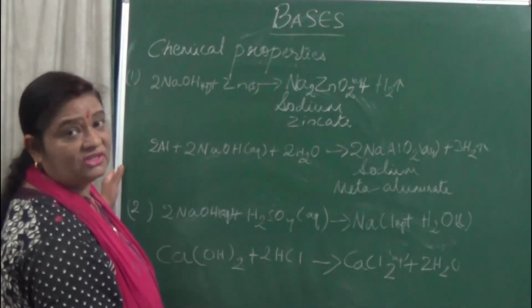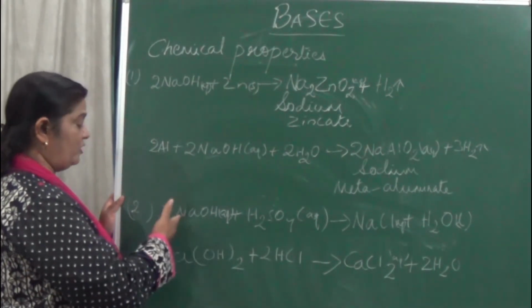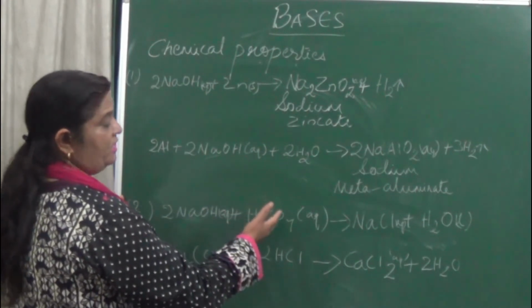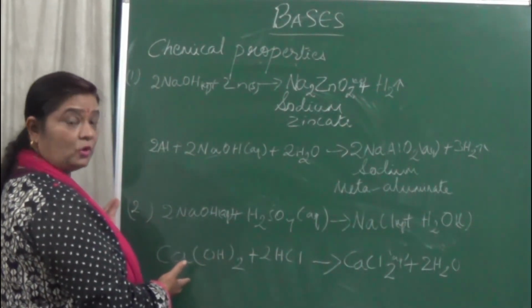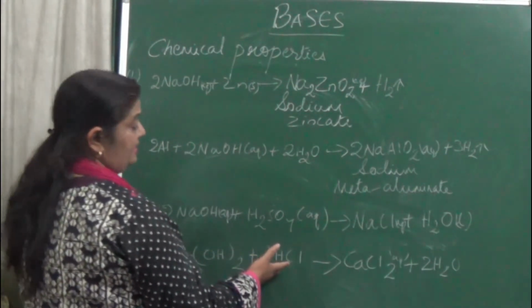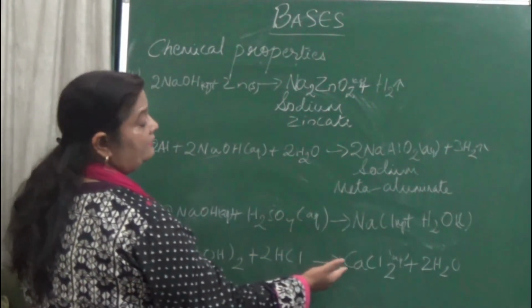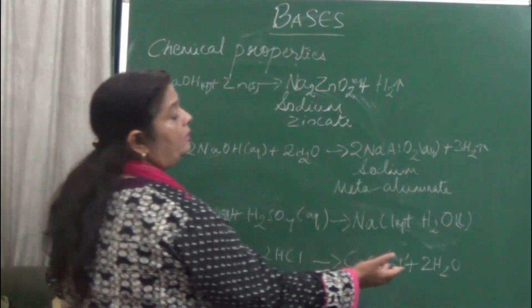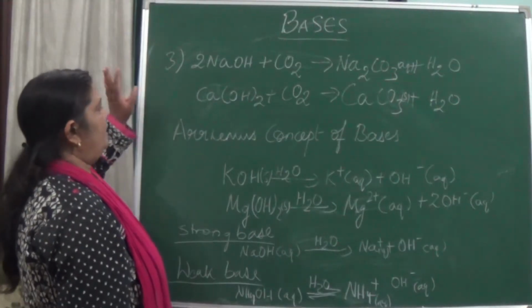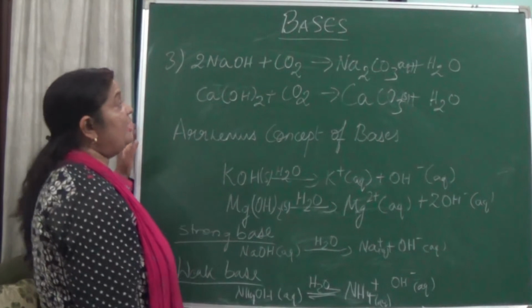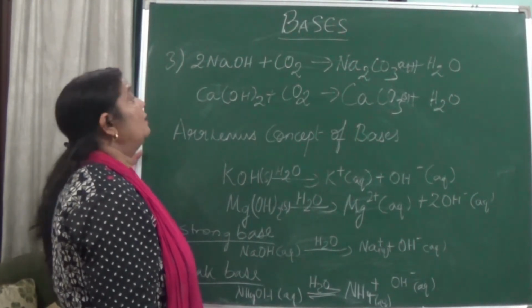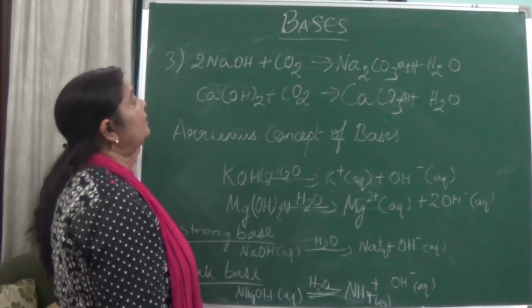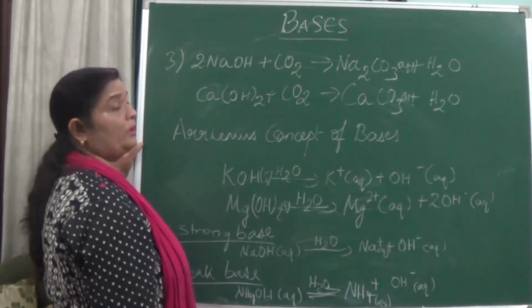What corresponding neutralization reaction takes place? For example, sodium hydroxide and hydrochloric acid give NaCl and water. Calcium hydroxide is a base; it reacts with hydrochloric acid and gives calcium chloride and water. In acids we studied that they react with metallic oxides, or basic oxides, to form the corresponding salt and water.